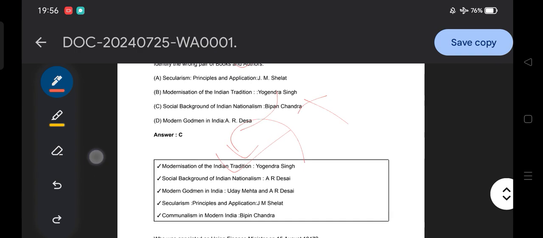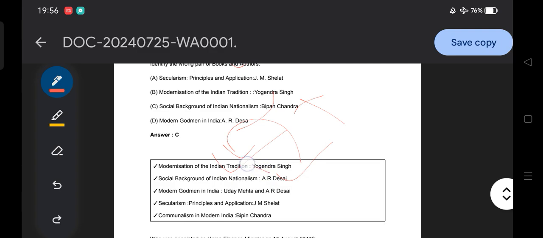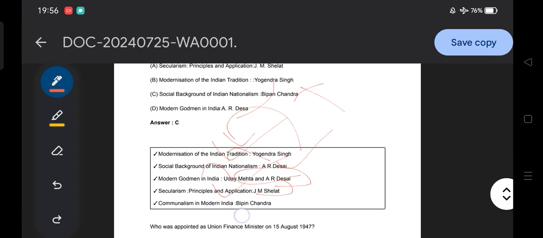Then Social Background of Indian Nationalism, by A.R. Desai. A.R. Desai and Uddhav Mehta both wrote another book, The Modern Godman in India. So who wrote Modern Godman in India? Uddhav Mehta and A.R. Desai. Then secularism: James Eliot, principle and application. Then Communalism in Modern India: who wrote it? Bipin Chandra. That is a very important thing you need to remember here.